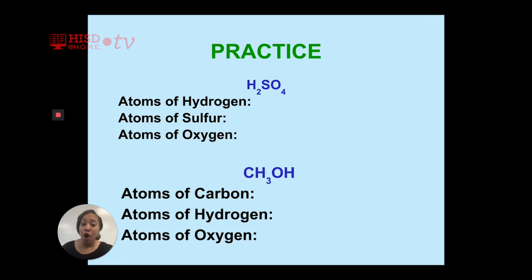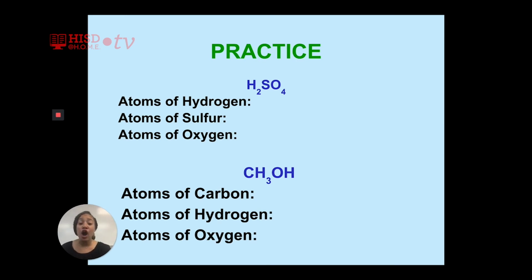Let's try one more. So H, subscript 2, S, and O. I'm going to give you 20 seconds, and I want you to tell me the number of atoms of hydrogen, number of atoms of sulfur, and then the number of atoms of oxygen. 20 seconds starting now. You have about 10 seconds left. Remember to look at your subscripts. And remember what to do when an element does not have a subscript.